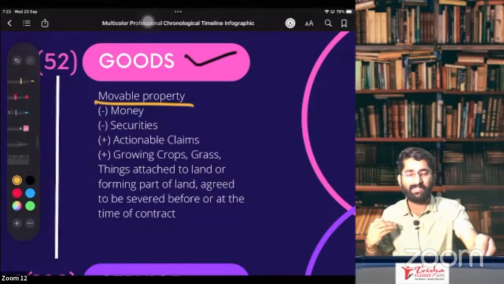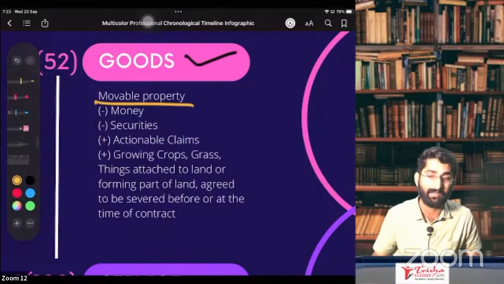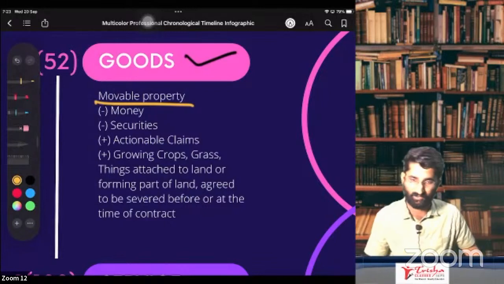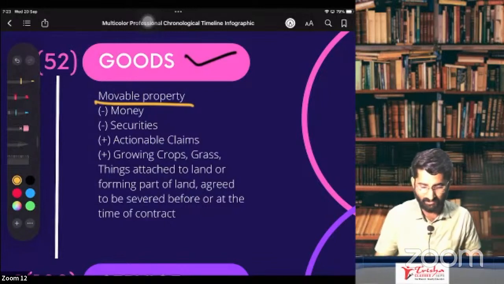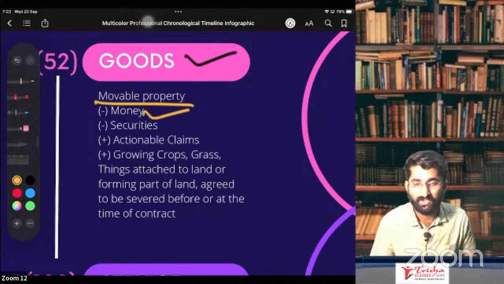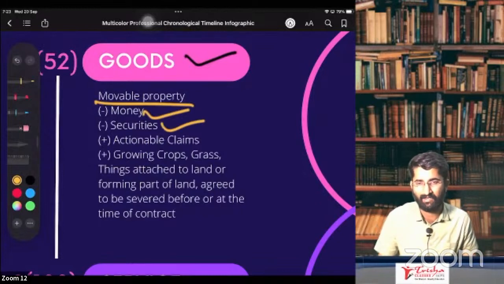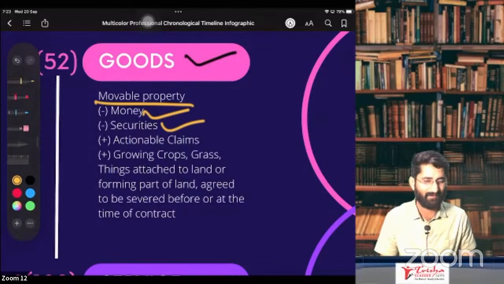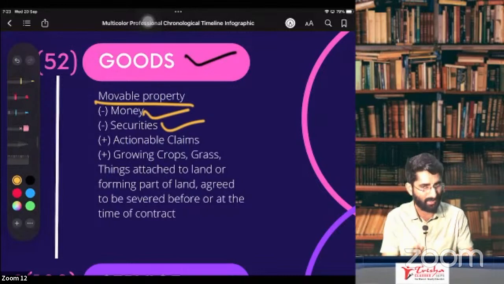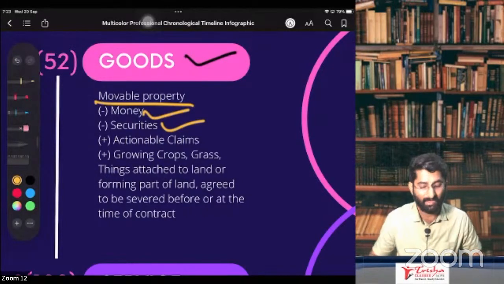You have to pay me the GST. Arey, this is never ending. That's why I'm telling you, money is not the goods. Money is out of GST. Securities are also out of GST, which is not there in your GST definition. In the goods definition, securities are not there. These two things are out of GST.